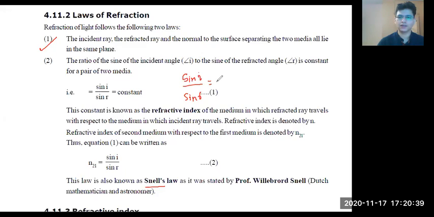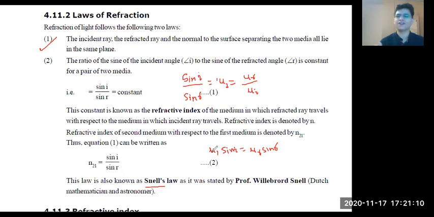Now this constant is called the refractive index. So basically it is mu 2 1, right? There are many ways to write it, but I'll just write it as mu r by mu i. The easier equation that I'll be using is mu1 sin i equals mu r sin r.